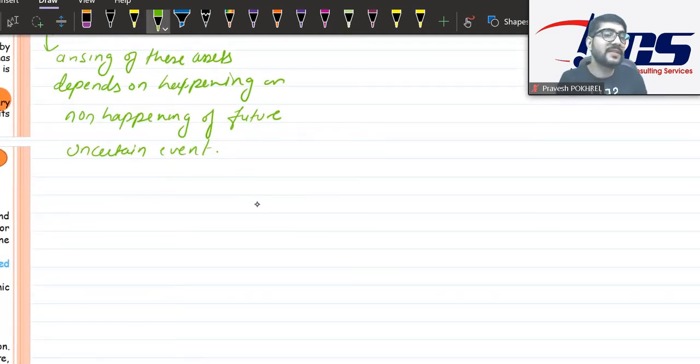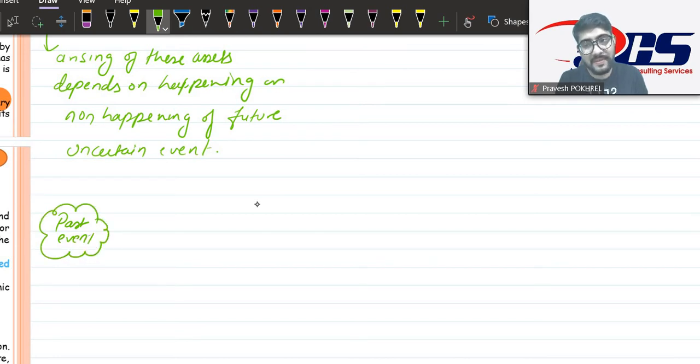So there are three things that we need to understand here. One is there should be some past event. Some activity must have happened in the past. And at present, today, we are thinking that there is some possibility of inflow of economic benefit, some possibility of an asset arising.